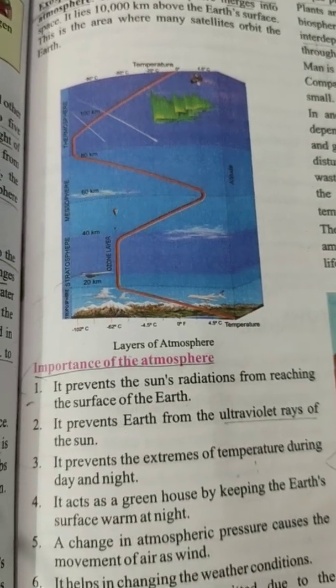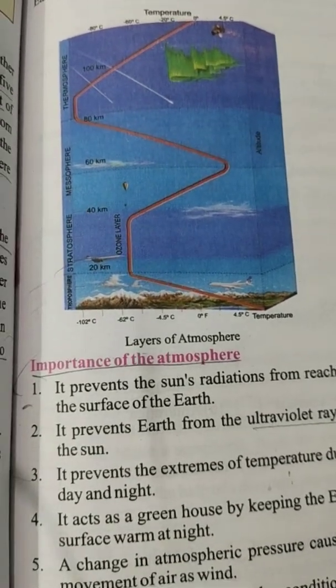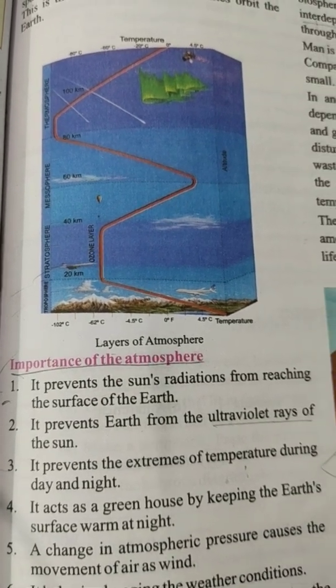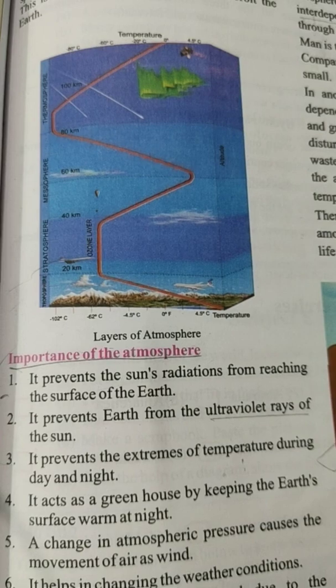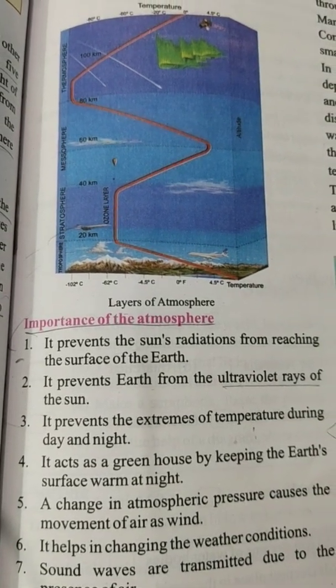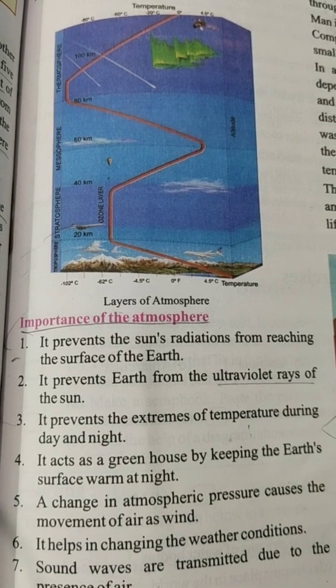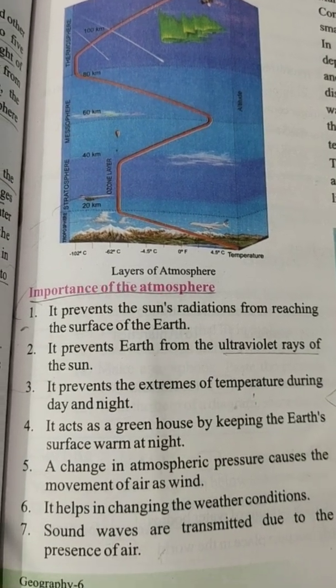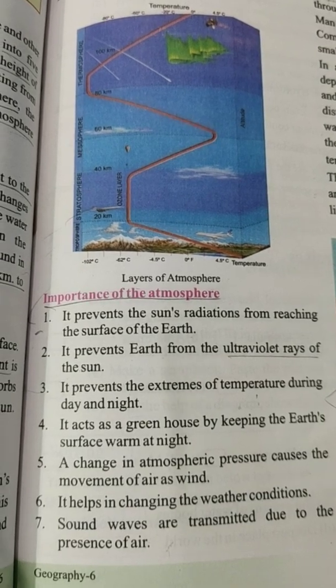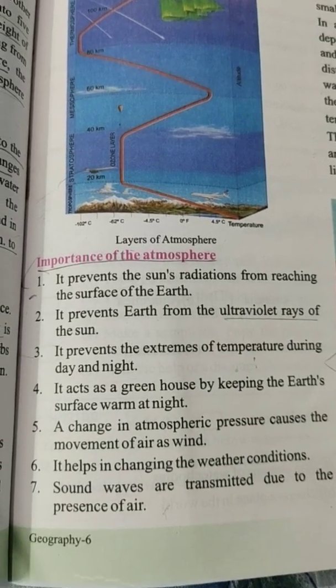Now we will discuss the importance of the atmosphere. Point 1. It prevents the sun's radiation from reaching the surface of the earth. Point 2. It protects the earth from the ultraviolet rays of the sun. Point 3. It prevents the extremes of temperature during day and night.